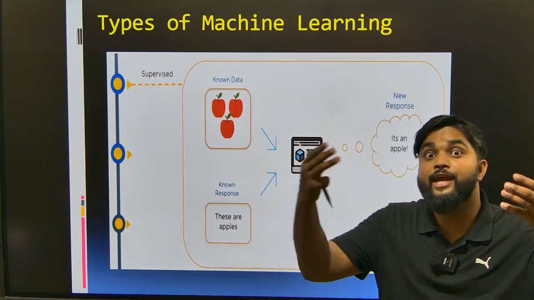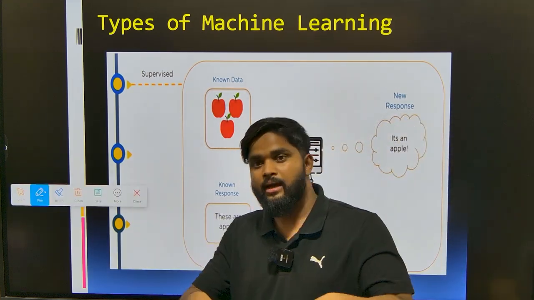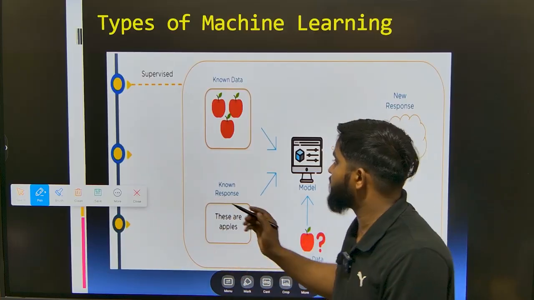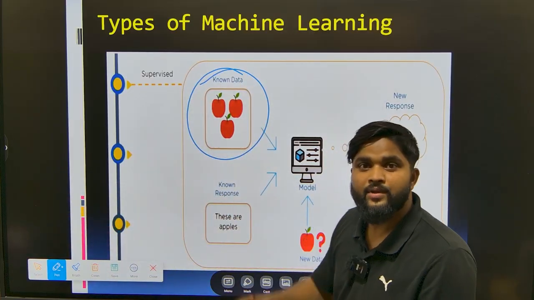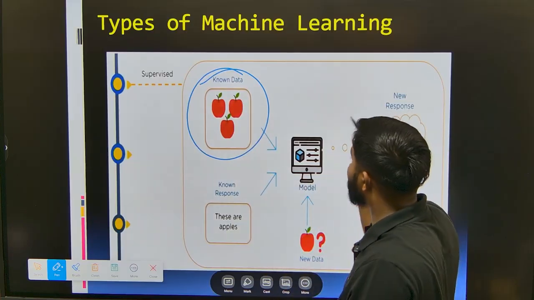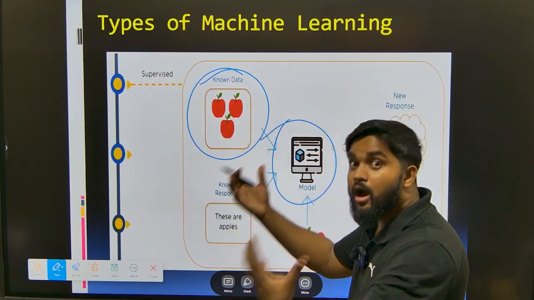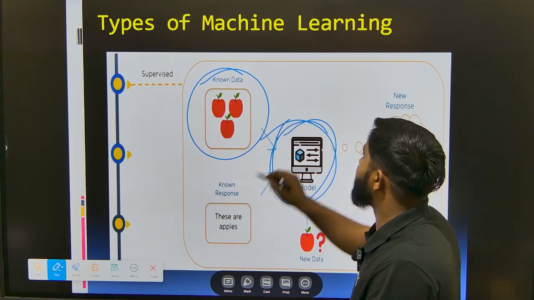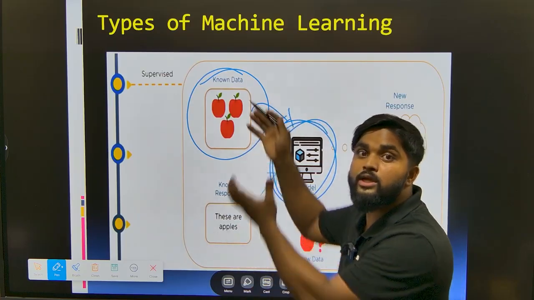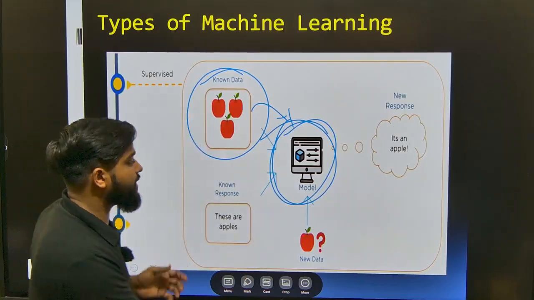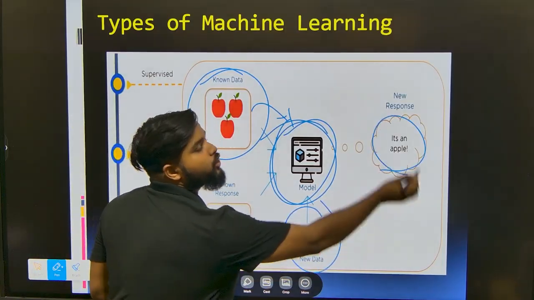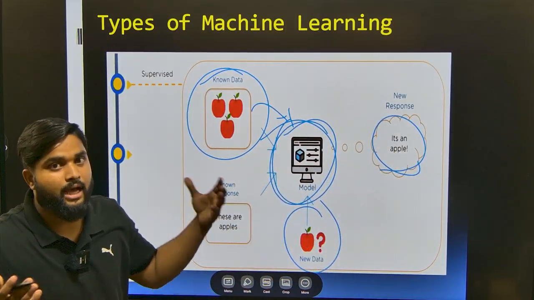That means we will be taking input data as known data and we will be selecting one model. From this known data, we are training our model. Whatever model we have taken, we are training it with the known data, and if from that known data we are predicting the same thing as output, that means we are training our model with apple.